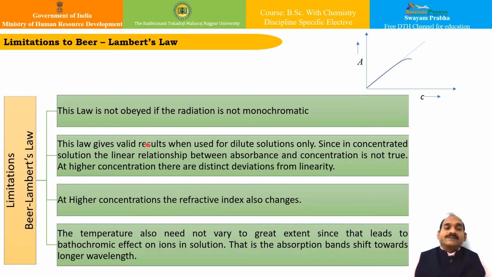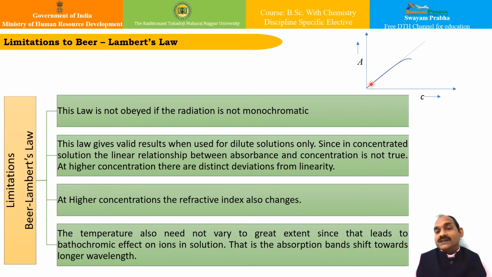Apart from the numerous benefits of the Beer's-Lambert's law, there are many limitations. One by one we have written them over here. This law is not obeyed if the radiation is not monochromatic, so we need a single beam monochromatic source of light. Apart from that, this law gives valid results only for dilute solutions, since in concentrated solutions the linear relationship between absorbance and concentration is not valid, and at higher concentration there are distinct deviations from linearity.